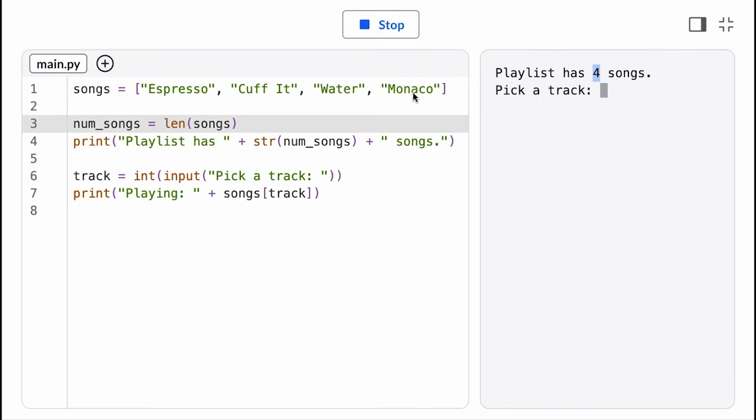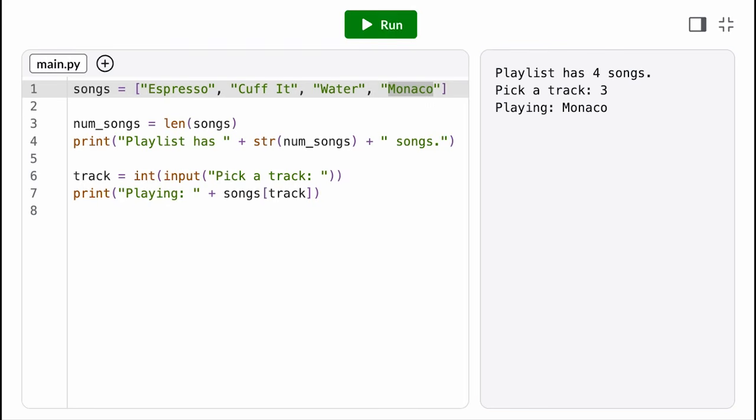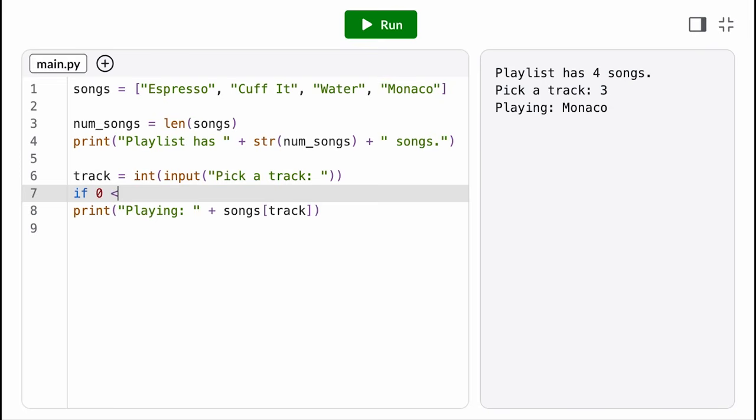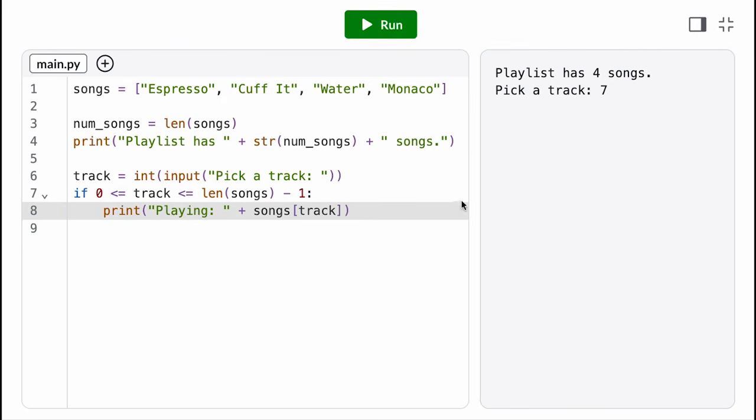Since we start counting indices at 0, however, that means the last element of a list is at the index length of the list minus 1. In this case, 3. So if we want to know if an index is valid, we just need to check if it's between 0 and the length of the list minus 1, inclusive. Okay, what about replacing values?